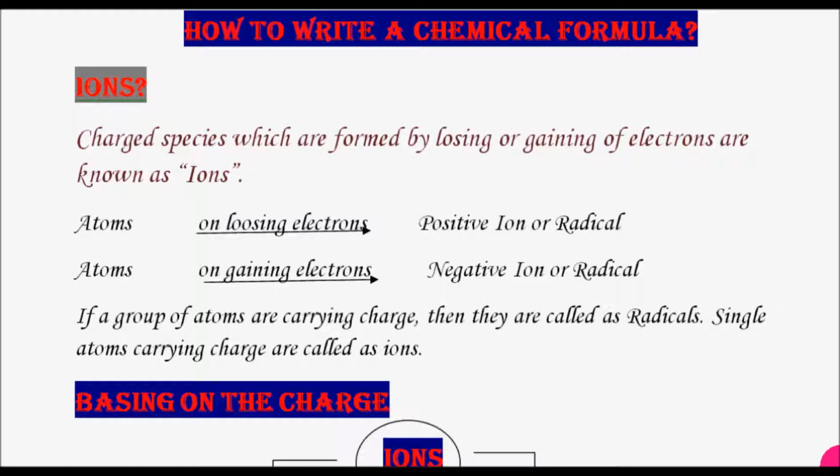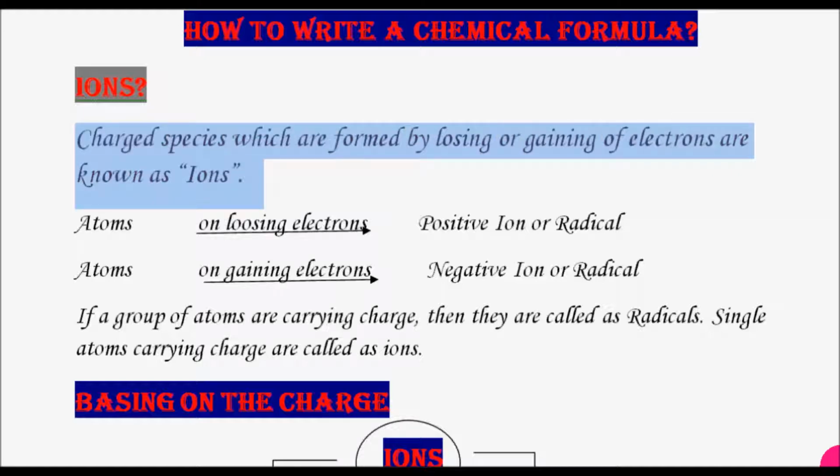Ions are the charged species which are formed by losing or gaining electrons. We all know why an atom tries to lose electrons or gain electrons. Okay, because to attain stability by getting octet configuration or duplet configuration in their outermost shell, some atoms lose electrons and some atoms gain electrons.